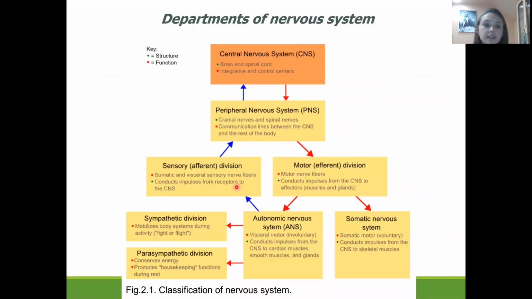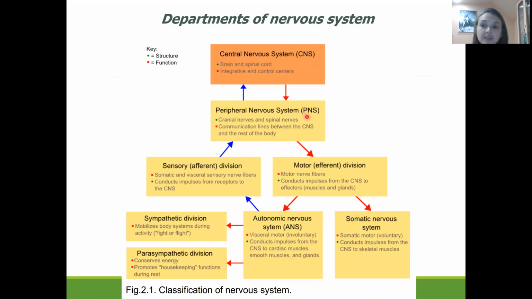Departments of the nervous system. The central nervous system, as we said, consists of the brain and spinal cord. Its main function is integration and control of the centers. The peripheral nervous system consists of the cranial nerves and the spinal nerves. Its main function is to be a communication line between the central nervous system and the rest of the body.